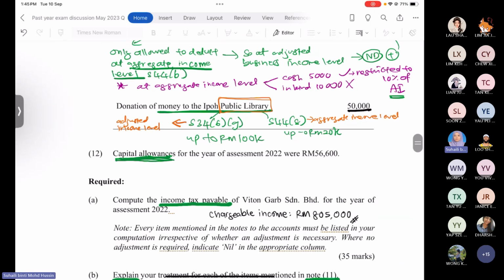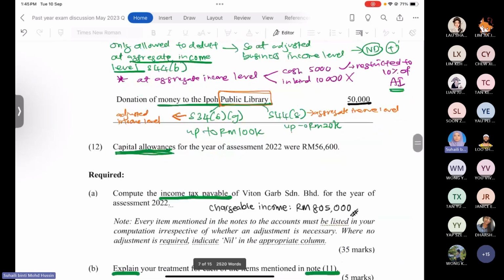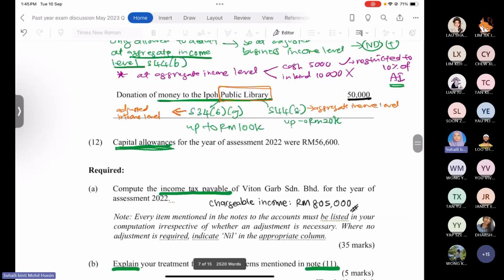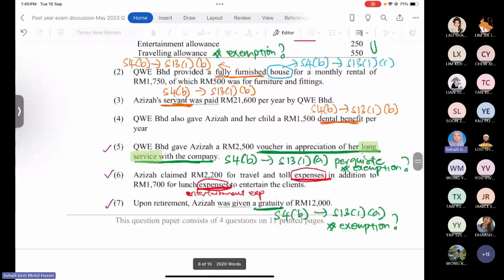Okay, so I think I cannot proceed anymore because it's already 4:45 p.m. So I will post this one in the Microsoft Team for the whole version of the working.